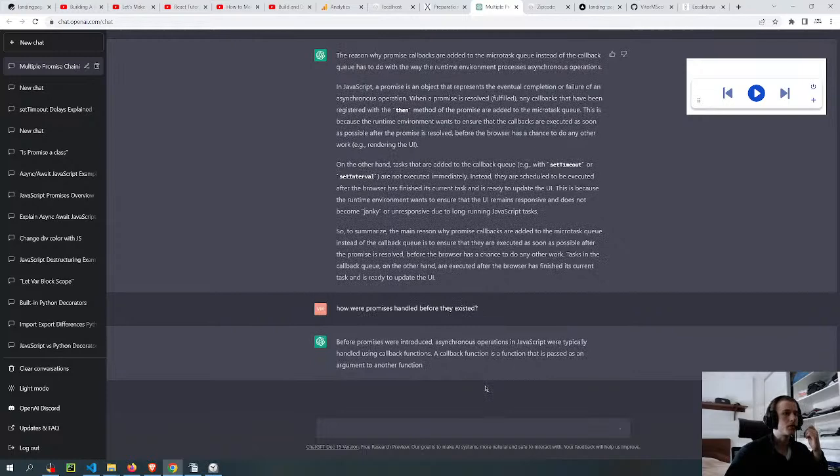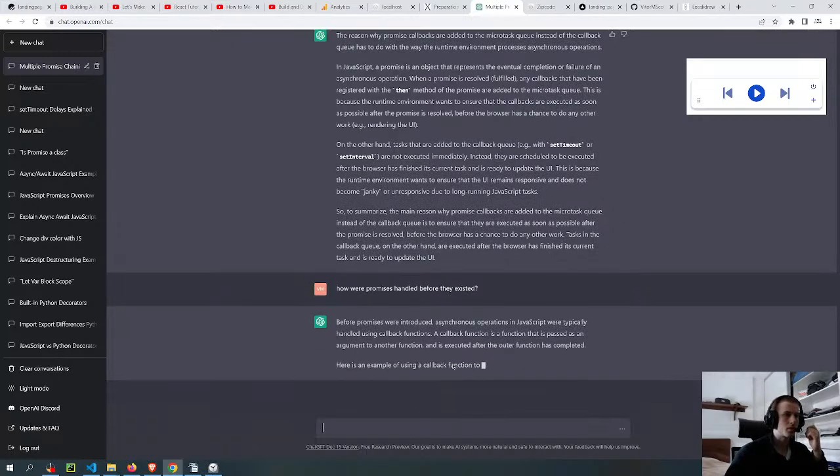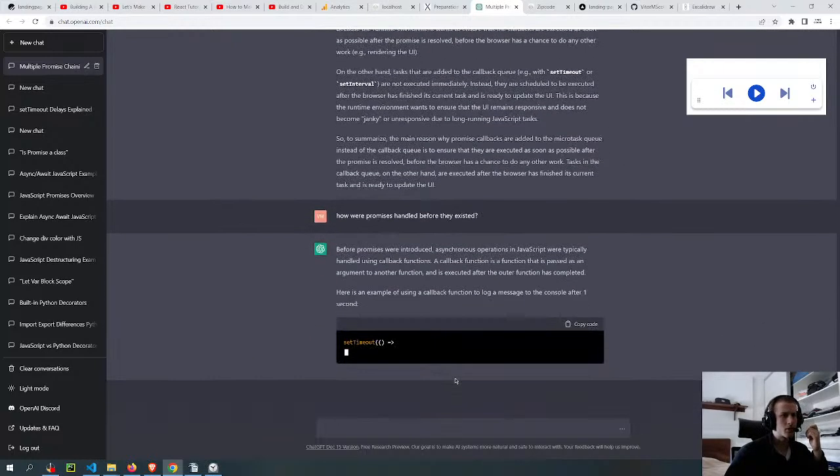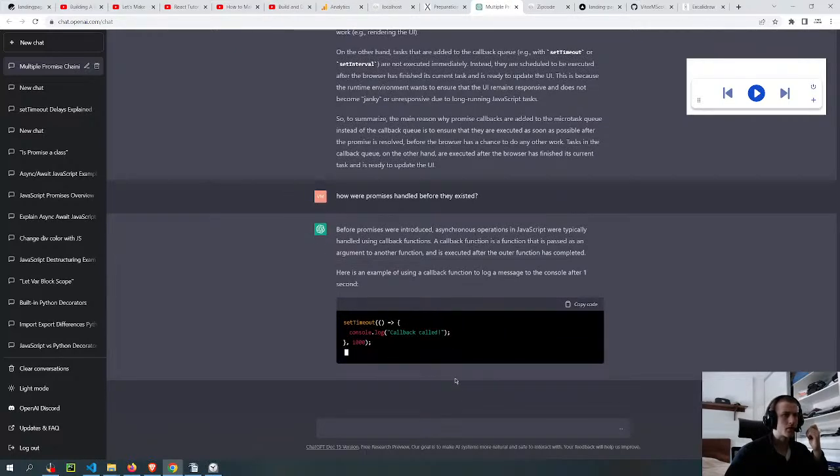Before promises were introduced, asynchronous operations in JavaScript were typically handled using callback functions. Callback function is a function that is passed as an argument to another function.